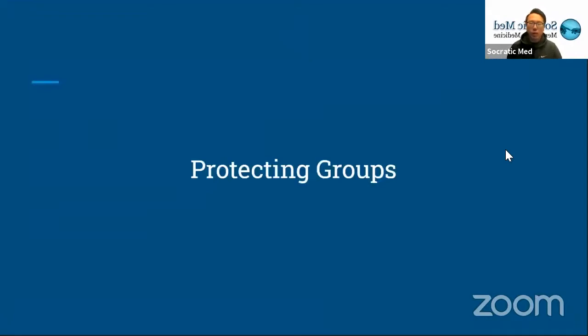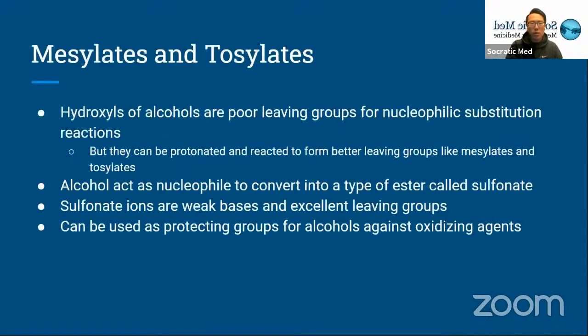I'm going to go over protecting groups for alcohols. So the hydroxyls of alcohols are poor leaving groups for nucleophilic substitution reactions. For nucleophilic substitution reactions, you usually need a good leaving group in order to kick it off, but hydroxyls aren't great leaving groups. So what we usually do is they can be protonated and reacted in order to form better leaving groups, and those leaving groups are called mesylates and tosylates.